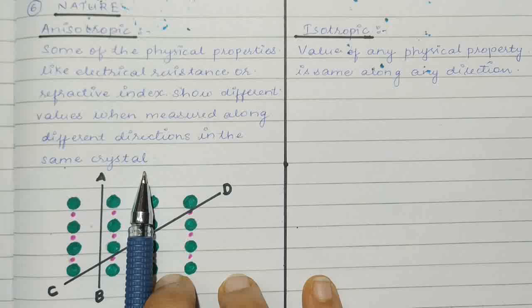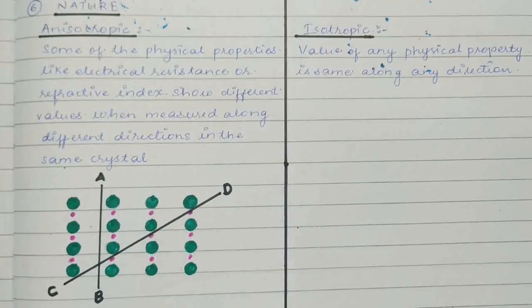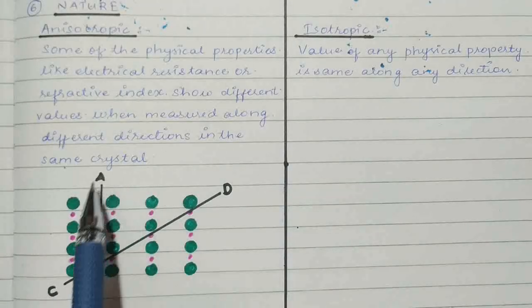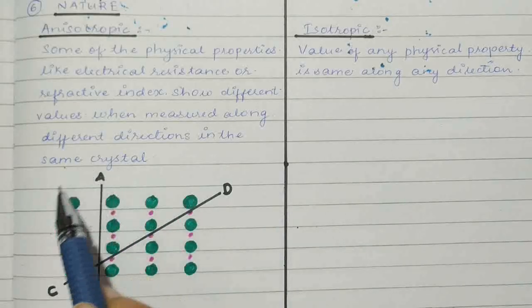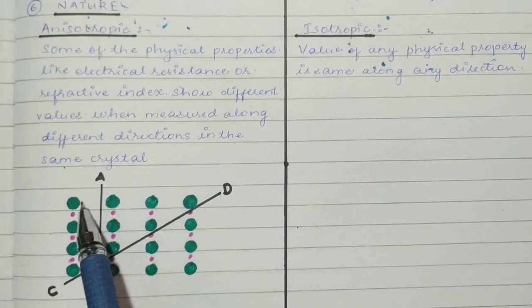Anisotropic means that the same solid, we are talking about crystalline solids here, shows different values at times. Why? Because you can see the reason explained in this diagram. Now this is a crystalline solid.